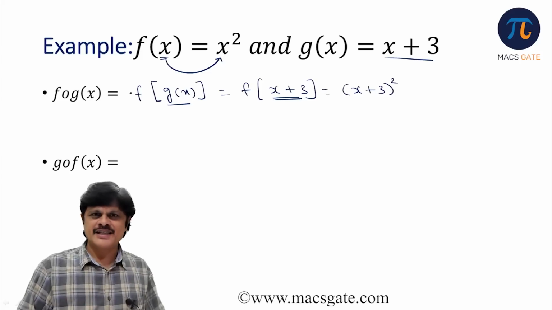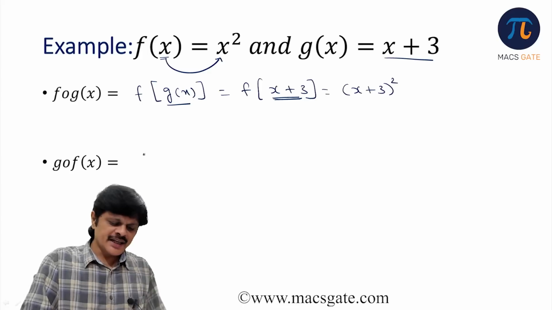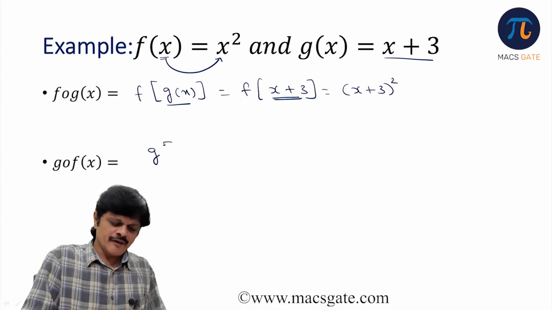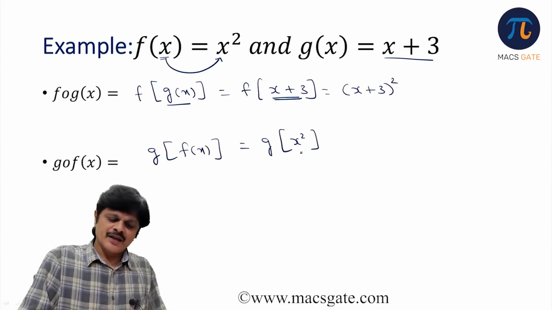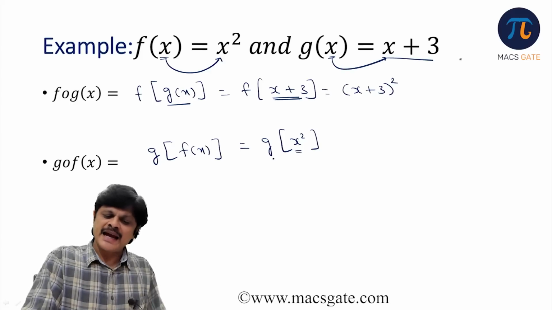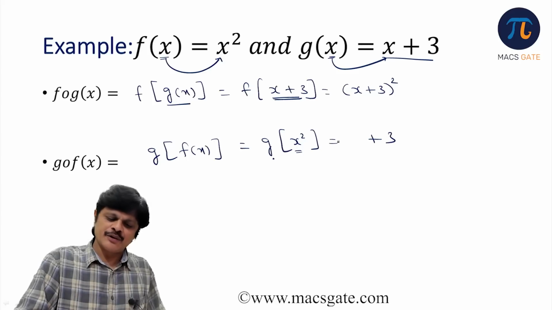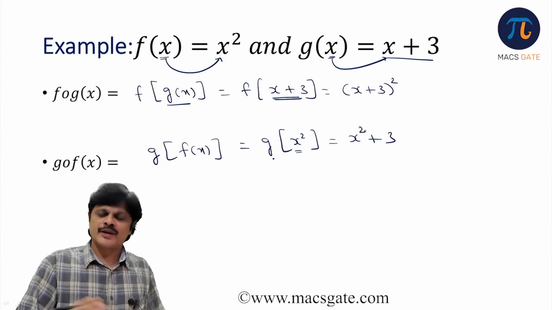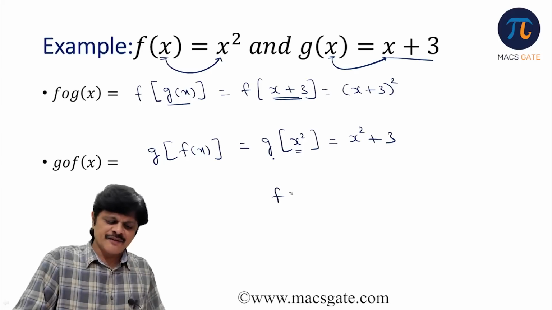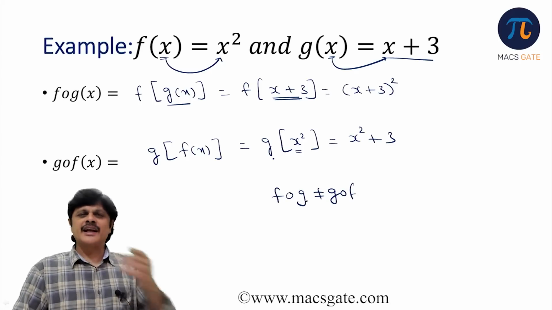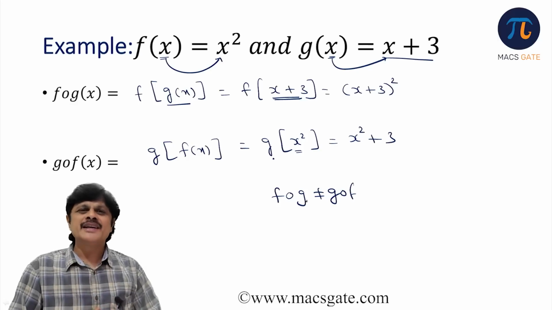So this is f circle g of x. Now what is g circle f of x? It is g of f of x. What is f of x here? x square. Now what is the nature of g? Whatever argument you give, it will just add 3 to it. What is the argument? x square plus 3. And clearly you see that f circle g is not equal to g circle f. In general, f circle g and g circle f need not be same.